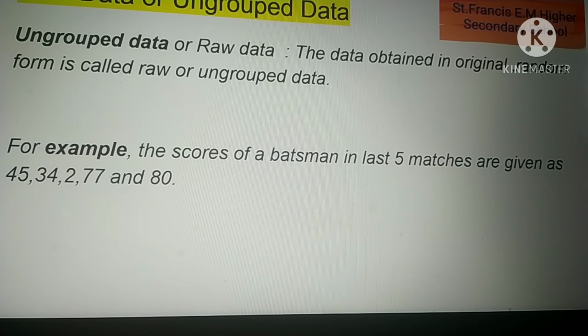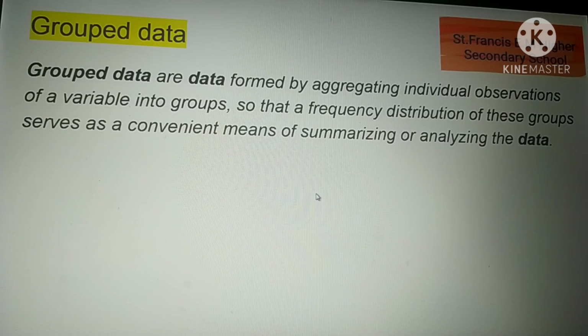For our convenience and to get better inferences, we will convert this data. See how? This is grouped data. Whatever data we collected, we arrange by aggregating individual observations of a variable into groups. Suppose we talk about 20 matches in different countries: 5 matches in India, 5 in Pakistan, 5 in South Africa, 5 in Australia.